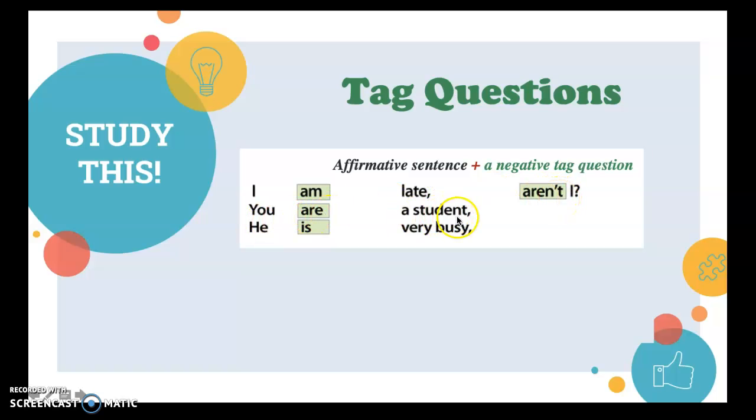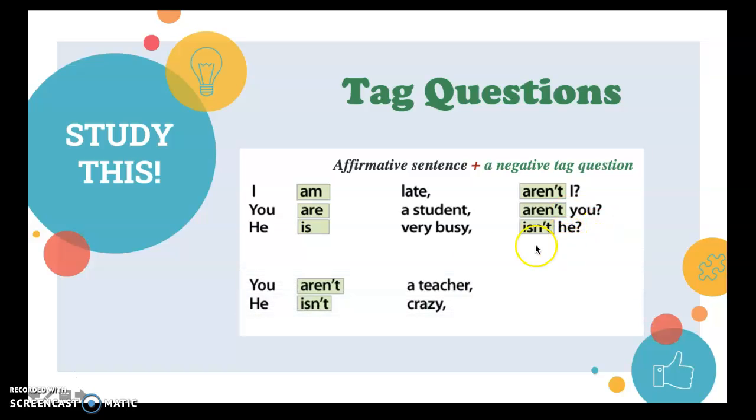You are a student. Aren't you? He is very busy. Isn't he? Also remember that we have to use the same subject. I, you, he.